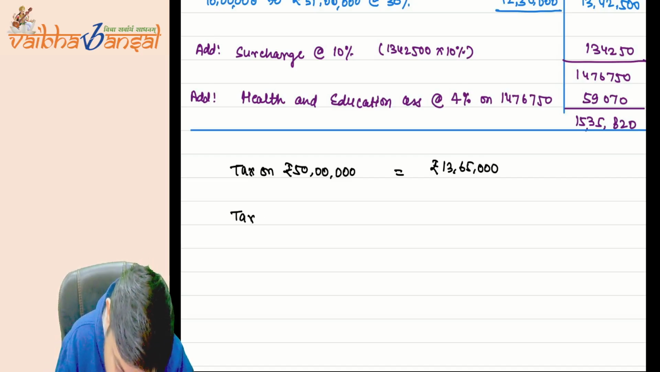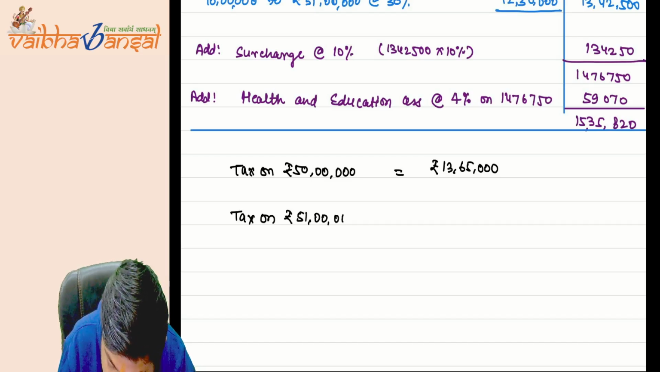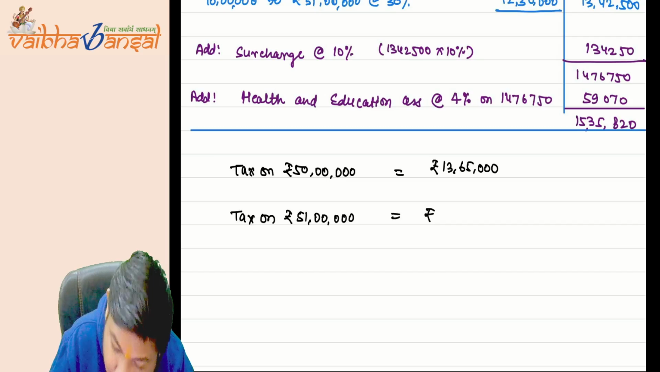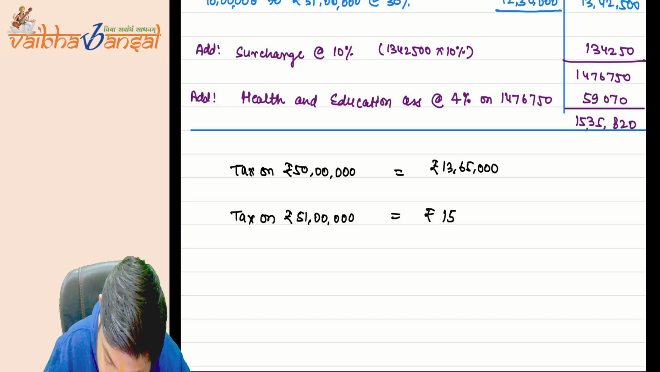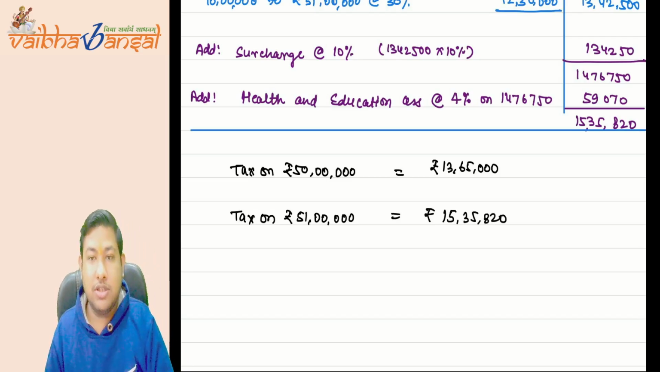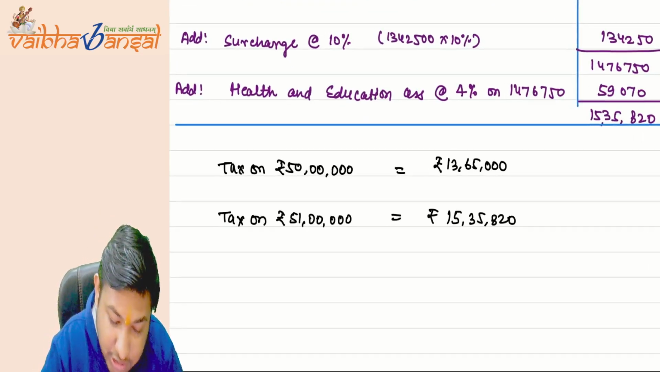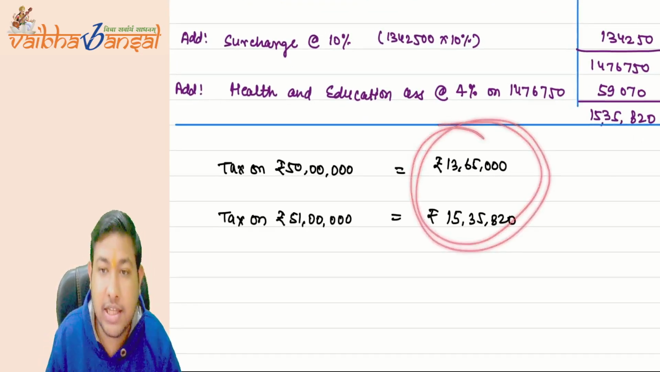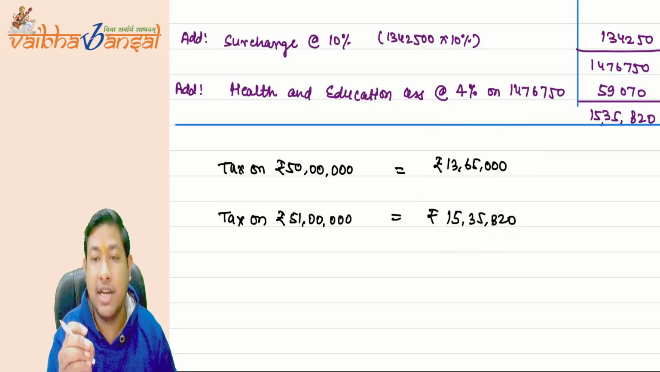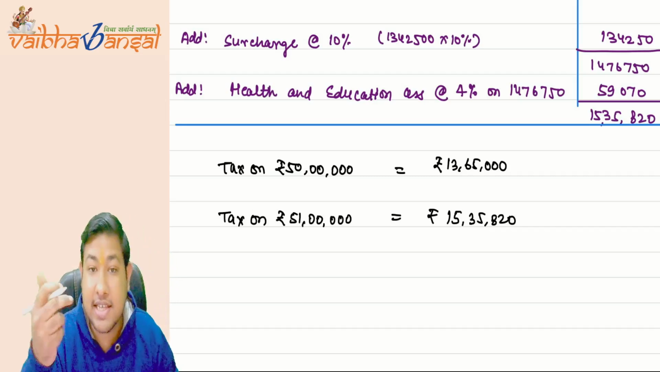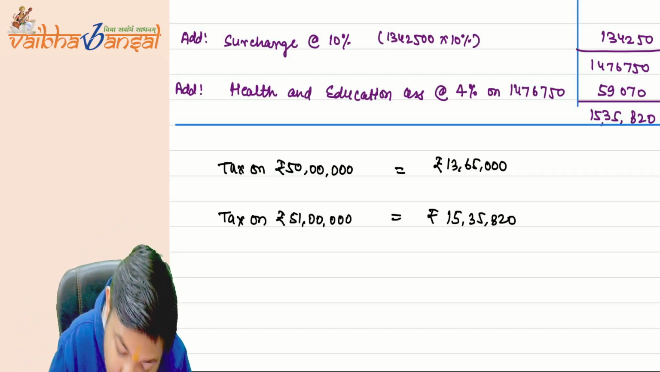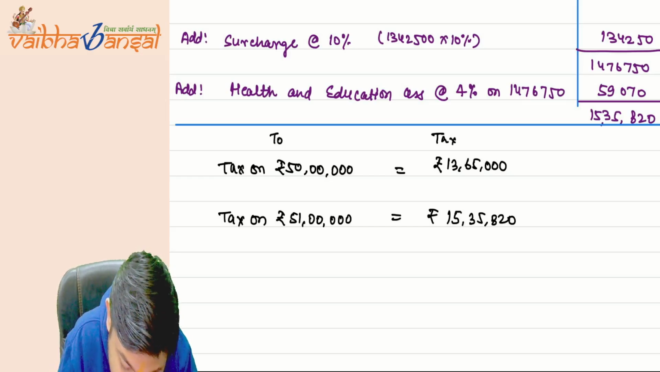Now tax on rupees 51 lakh. Okay, it will come to 15 lakh 35,820. Now see what is the difference between these two figures. 15 lakh 35,820 minus 13 lakh 65,000 is the increase in the tax. These are the tax, and these are the total income.